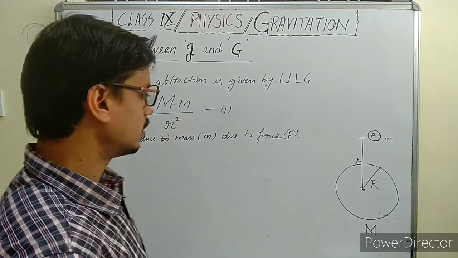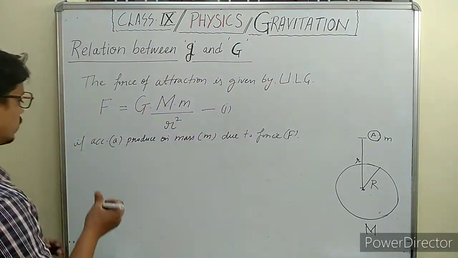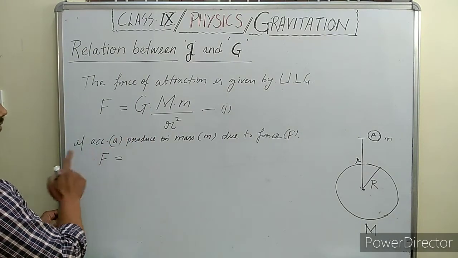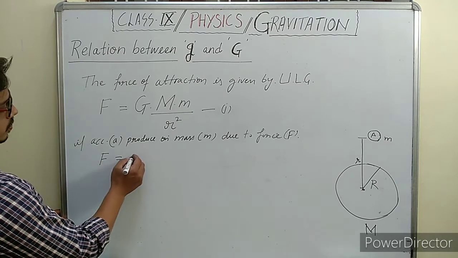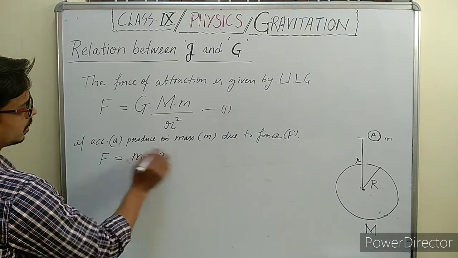From Newton's second law of motion, the relation between force, mass and acceleration is F is equal to m into a.